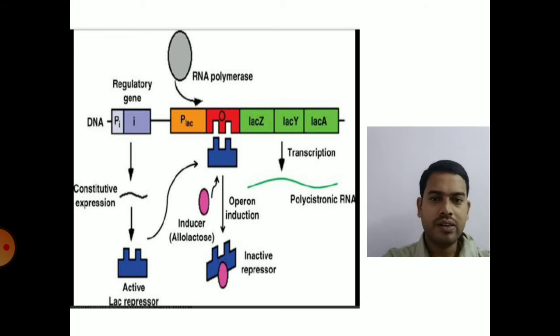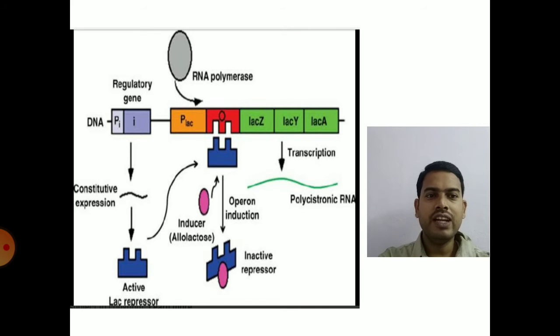So this is the lac operon. Here the condition is when lactose is present. You can clearly see the lac operon: operator, promoter, regulatory gene and three structural genes. The regulatory gene codes for a repressor protein called the lac repressor, which will go and bind to the operator region and does not allow the RNA polymerase to transcribe the structural